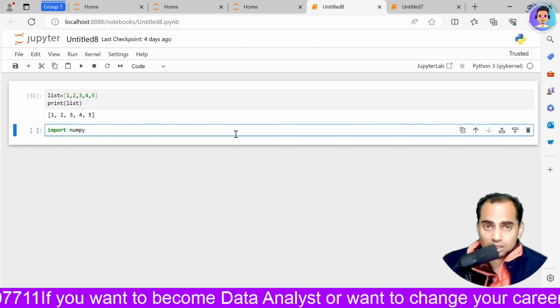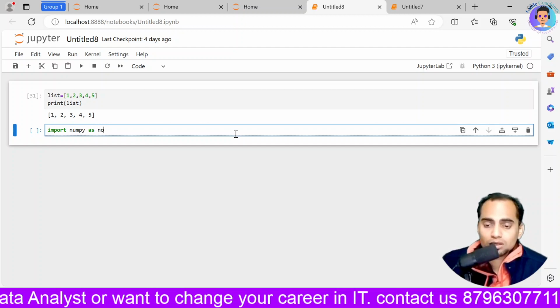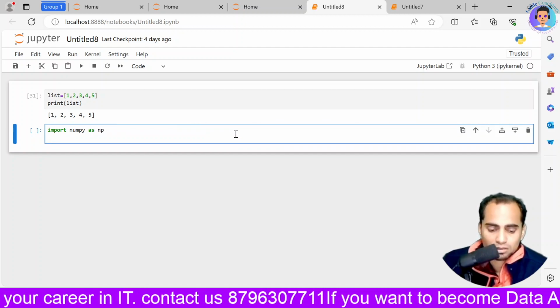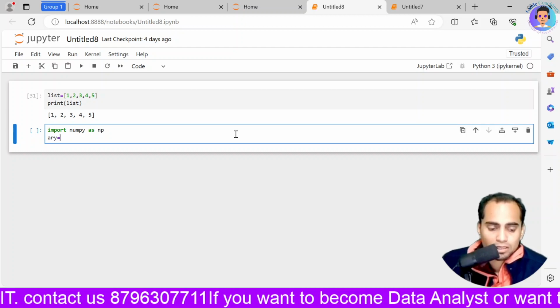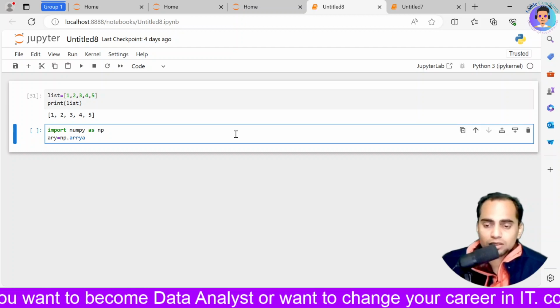Now what I will do, I will import NumPy. I need to import it whenever I need to use it, as np. Then I will write my ARY is equals to np dot array. Remember the syntax.